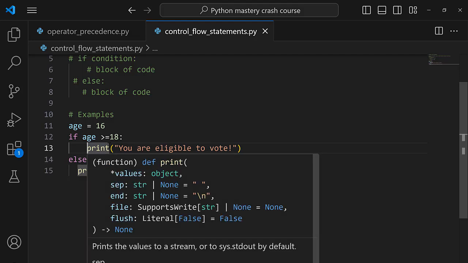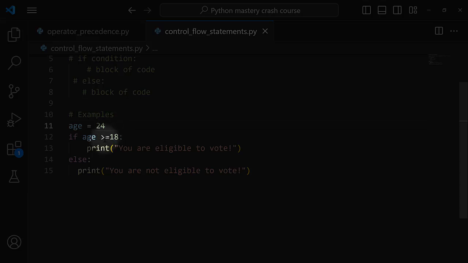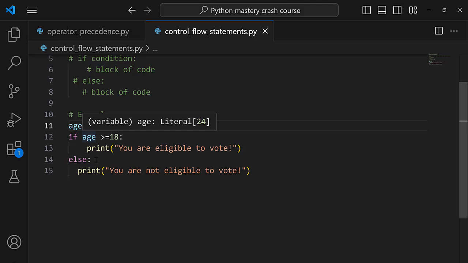Hence, the program is going to execute this other statement whereby you are not eligible to vote. It is the same case that happens if we still had our value being assigned to 24, meaning that 24 is going to be assigned in this condition, and then you have a comparison: is 24 greater or equal to 18, which is true because 24 is greater than 18. And that means that this statement is going to be executed.